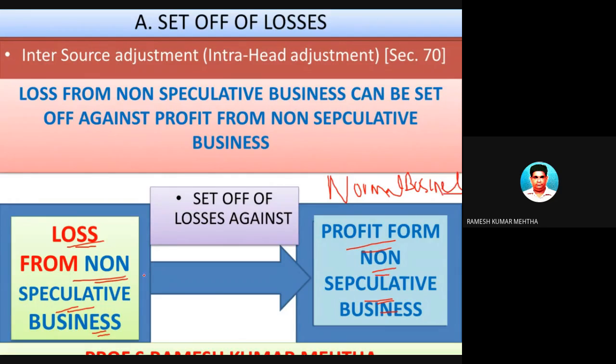So for example, Mr. A is doing a business of chemicals and he made a loss of some 10 lakh rupees because of market conditions. At the same time, he was doing a business of buying and selling laptops, trading in laptops, and he made a profit of some 20 lakh rupees. So the loss from one regular business can be set off against profit from a similar kind of business under intra-head adjustments. So this loss from the chemical business can be set off against profit from the trading of laptops.